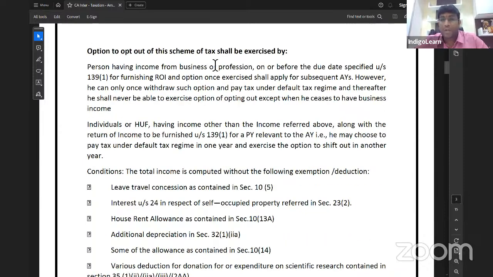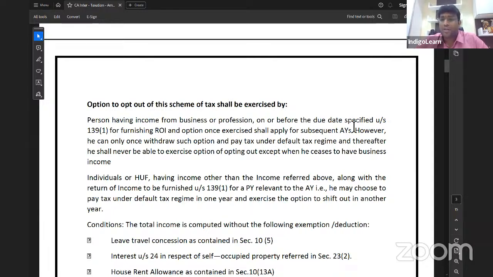Option to opt out of the scheme. Persons having income under business or profession can opt out on or before the due date specified under 139(1) for furnishing return of income. We know the return of income due date, right? 31st October in 3 cases. Number 1, companies. Number 2, any other person who is subject to tax audit. Number 3, partner of the firm if the firm is subject to tax audit. These 3 cases, 31st October. Any other case, it is 31st July.